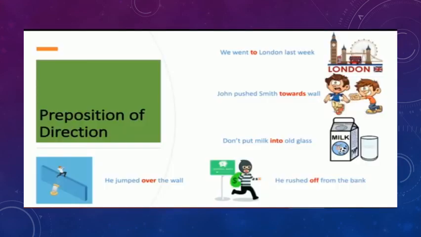Here, more examples of preposition of directions are there. He jumped over the wall. He went to London last week. John pushed Smith towards wall. Don't put milk into old glass. He rushed off from the bank.